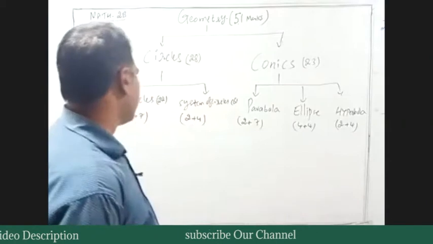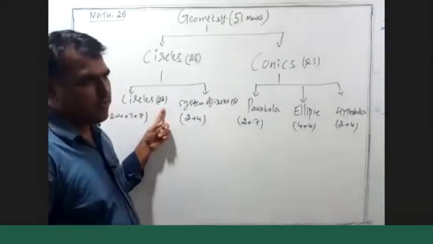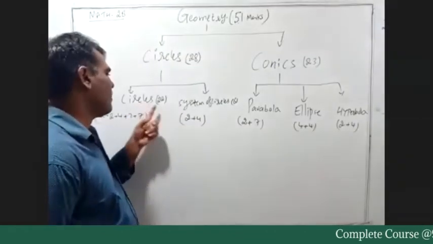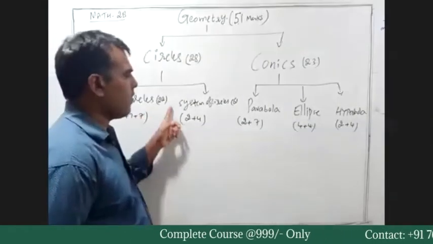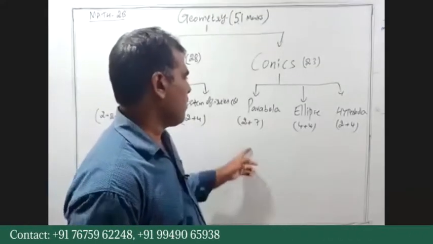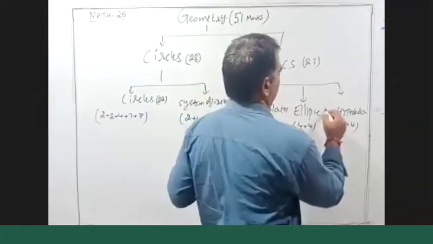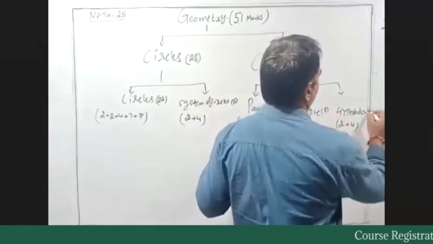Now in circles, the weightage of circles is 22 marks. We have 5 exercises from this. System of circles weightage is 6 marks. Parabola is 7 plus 2, 9 marks weightage. Ellipse is 8 marks weightage. Hyperbola is 6 marks weightage.